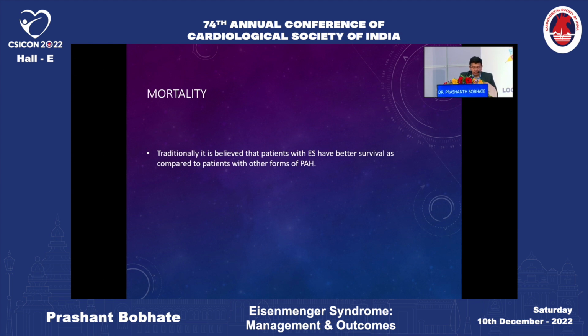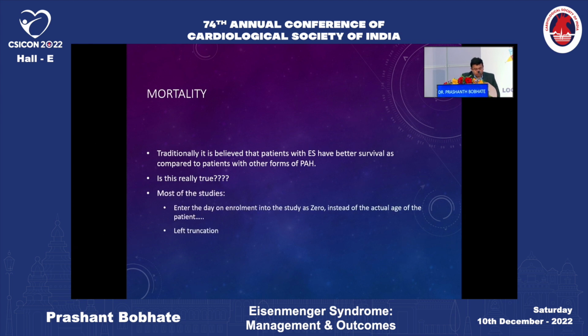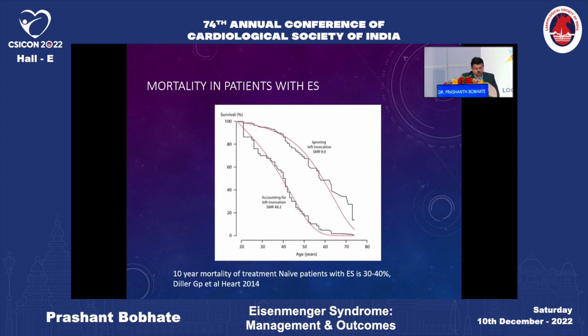So first coming to mortality, as I said, traditionally it is believed that Eisenmenger syndrome has better survival as compared to patients with other forms of pulmonary hypertension. But the question is, is this really true? Because if you see in pediatric patients who have Eisenmenger syndrome, the prognosis is not as great as adults with Eisenmenger syndrome. Also, most of the studies enter the day of enrollment in the study as 0 instead of the actual age of the patient, and this results in what we call left truncation.